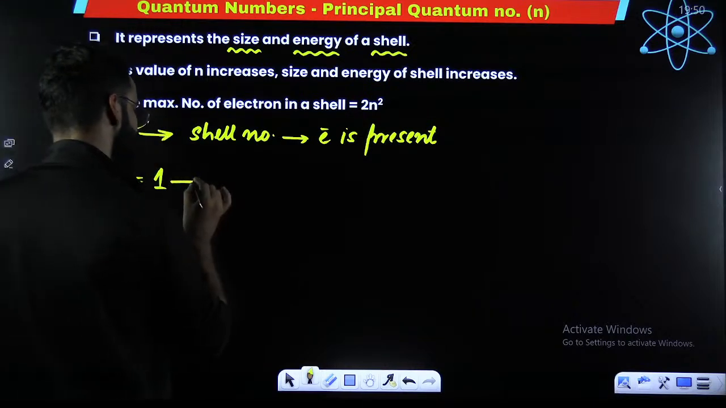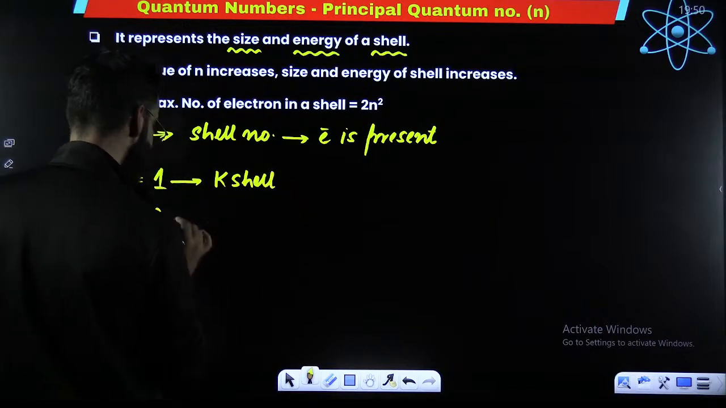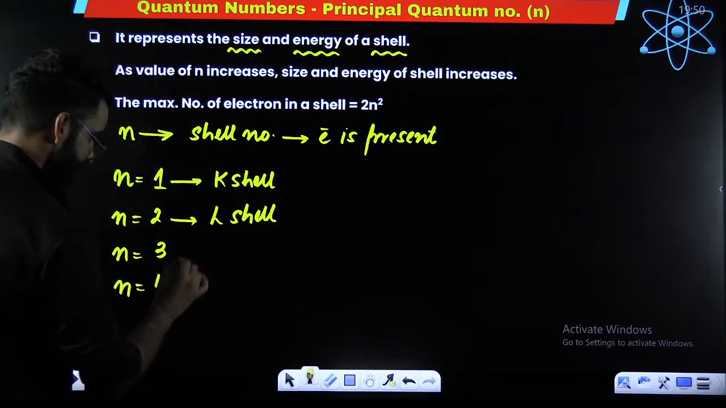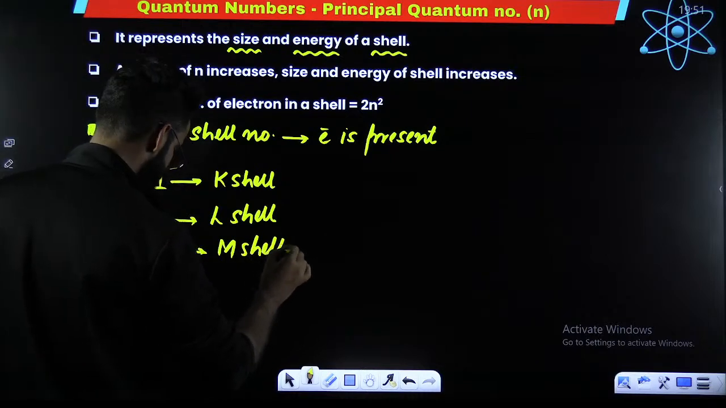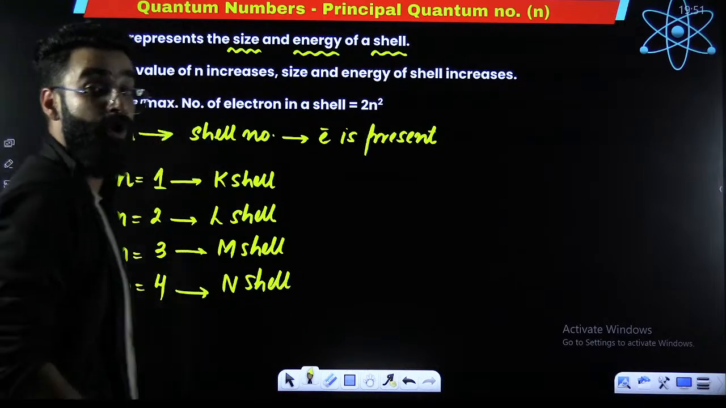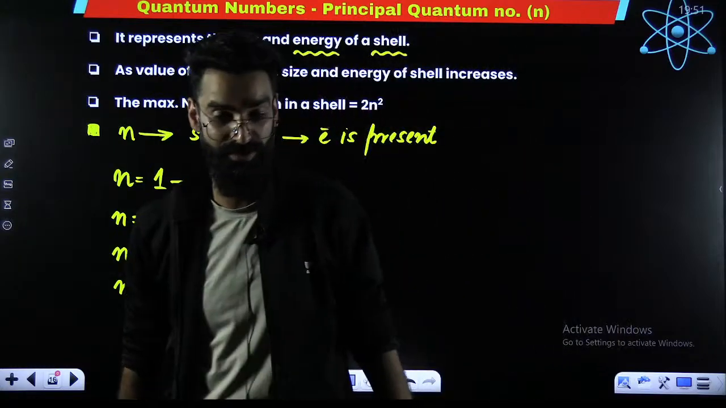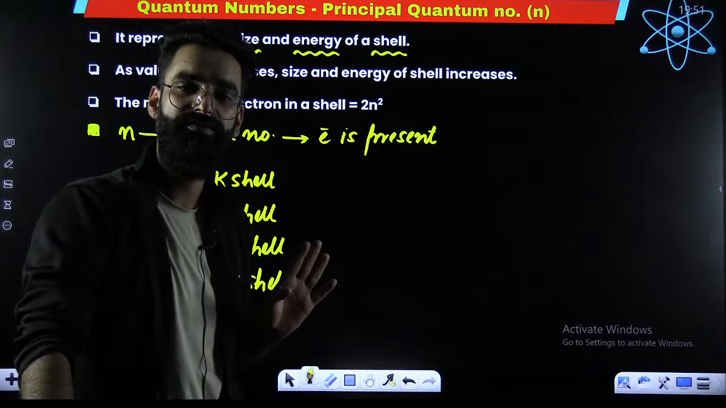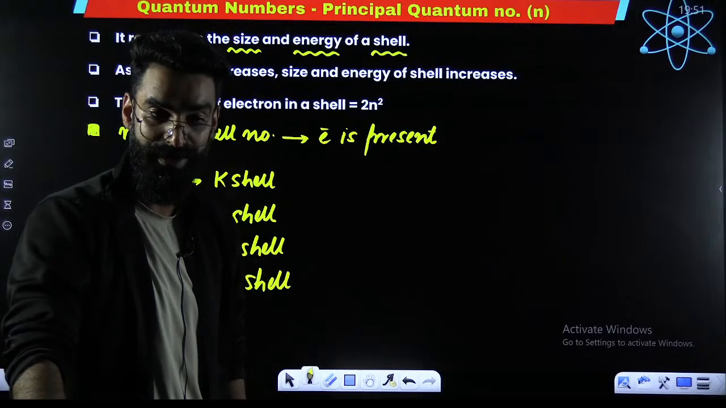n equal to 1 represents the first shell, that is what you call the K shell. n equal to 2 represents the second shell, designated as the L shell. Similarly, n equal to 3 represents the M shell, and n equal to 4 represents the N shell. If the electron is present in the third shell, you'll directly say n is equal to 3; if in the fourth shell, n is equal to 4.